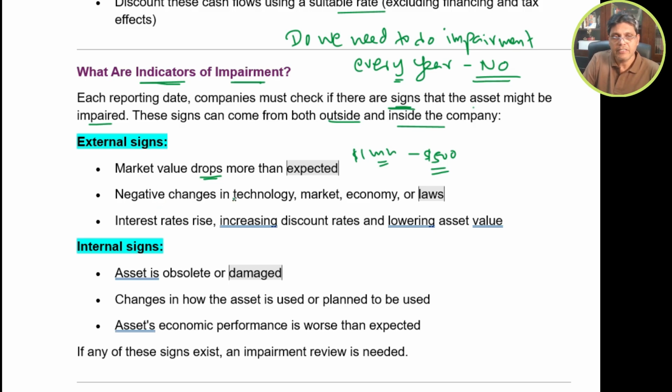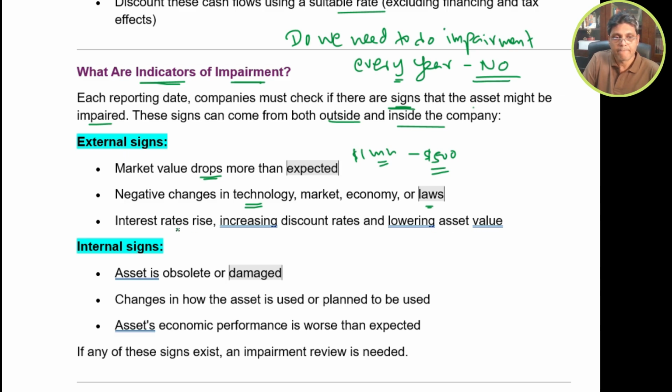Or else negative changes in the technology, market, economy, or laws. If there is any technological obsolescence, if the technology goes out of date, we need to impair the asset. And also interest rates rise, an increase in discount rates lowering asset value.